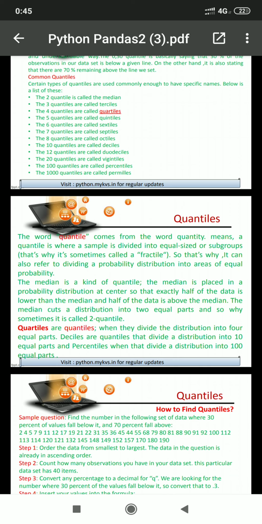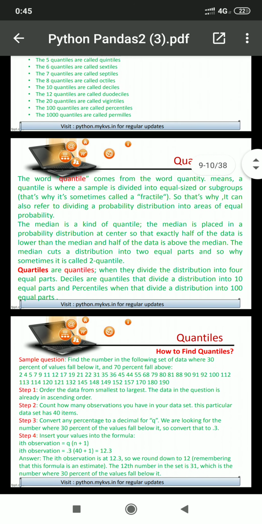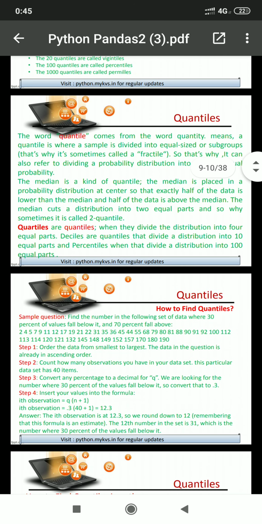The median is placed in a probability distribution at the center, so that exactly half of the data is lower than the median and half of the data is above the median. The median cuts a distribution into two equal parts, and so sometimes it is called the two quantile or median. Look at this sample question.